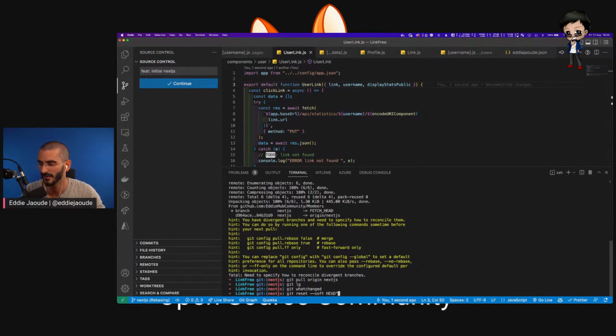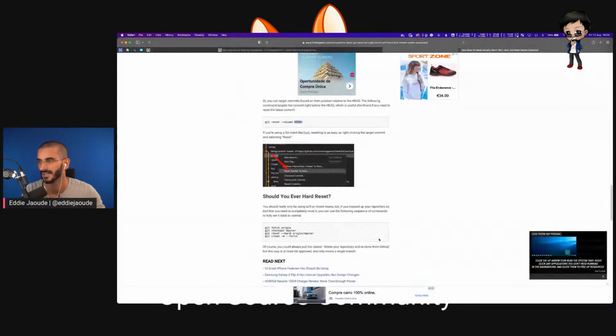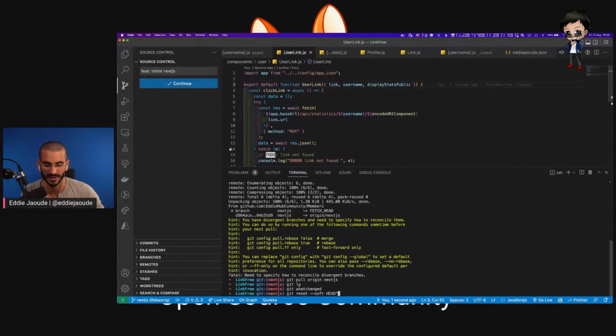Does that look good? Before I run it, does that look good to you? Git reset, minus soft, head, or you can use tilde, and with tilde you can specify a number. I think that's pretty good. What do you all say in the chat? Let me have a look.